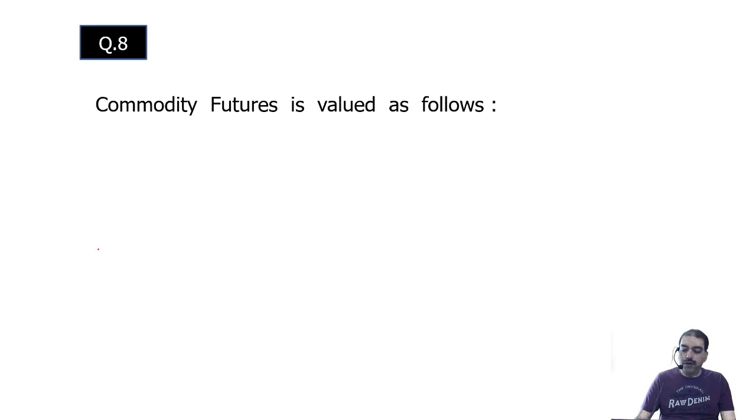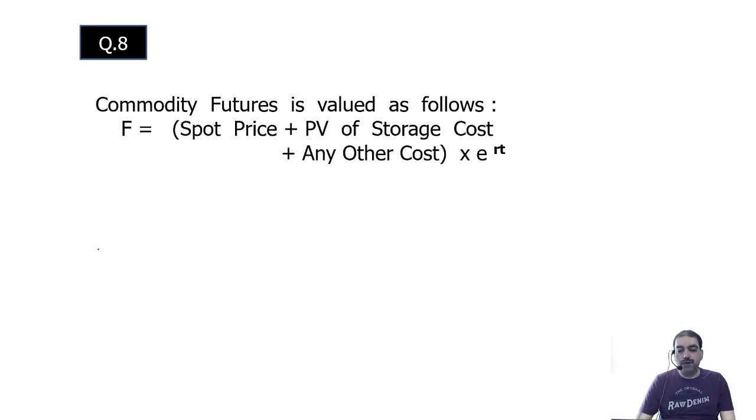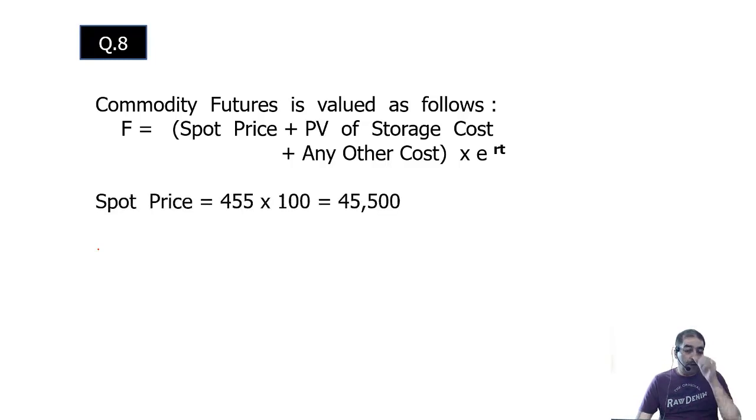So write down first. Commodities futures is valued as follows. Formula: spot price plus present value of storage cost plus any other cost into e raised to RT. Spot price is 455 per 10 kgs. So for a metric ton, 1000 kgs, multiply by 100, 45,500.